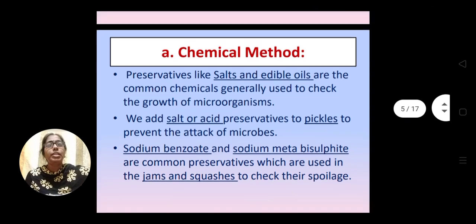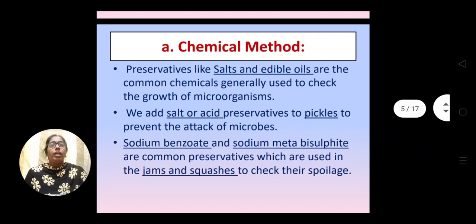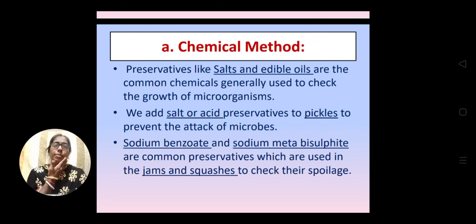Now the first one is the chemical method. Preservatives like salts and edible oils are the common chemicals generally used to check the growth of microorganisms. You might have seen that when we prepare pickle, we add salt and also edible oils, and that's why we can preserve the pickles years together. And that prevents the microbial growth in the food.